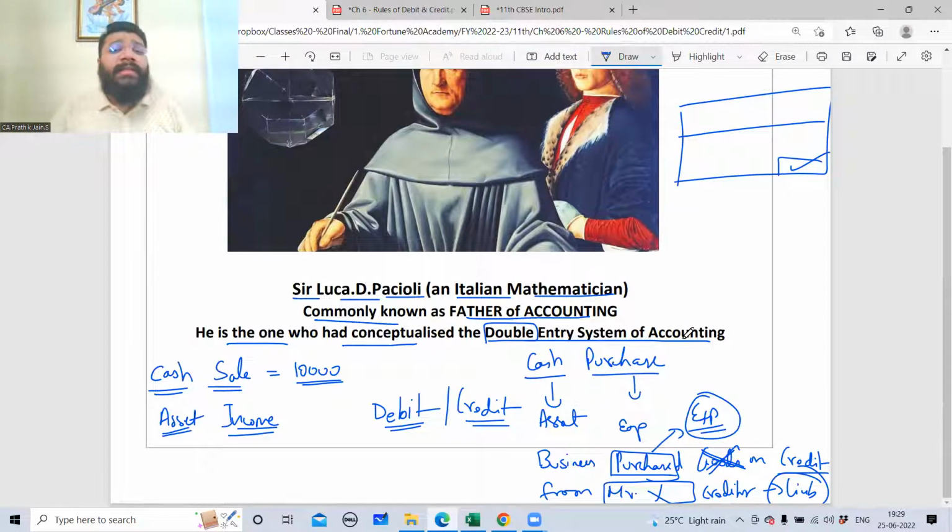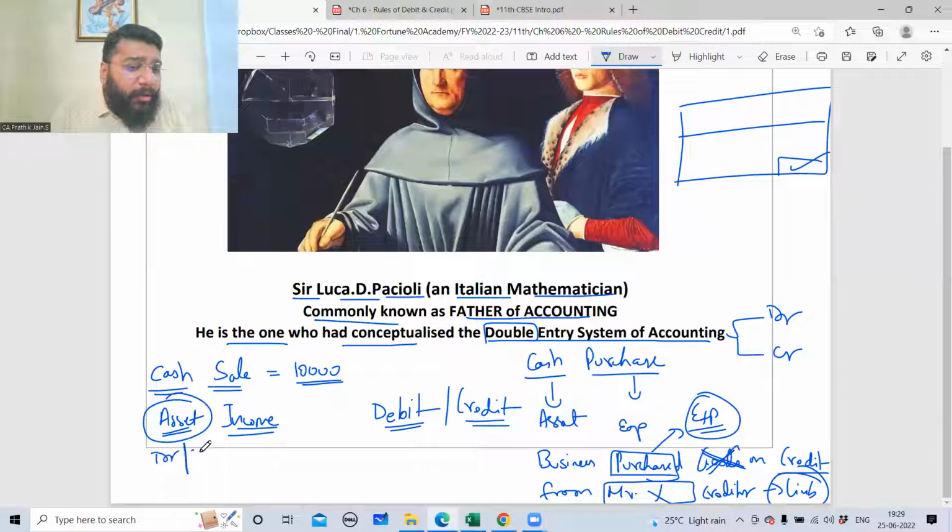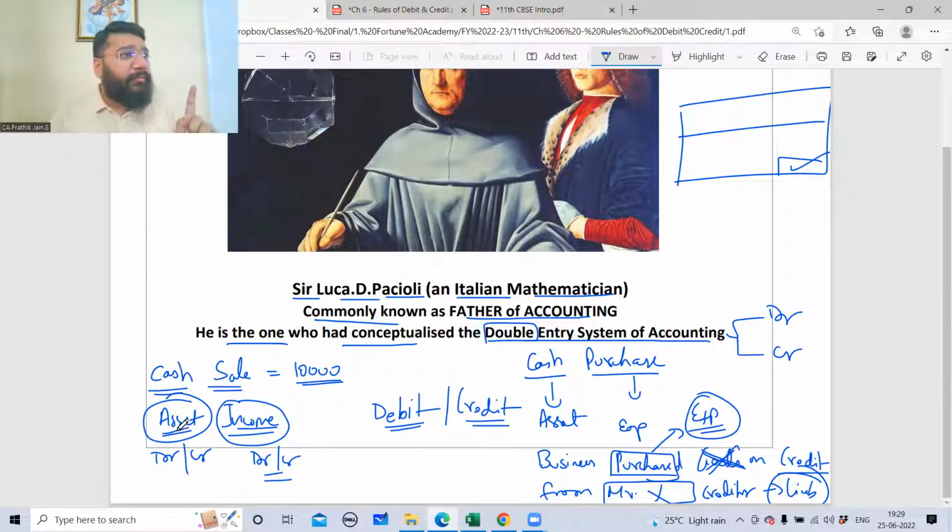Now, the double entry system of accounting says that every transaction has got a two-fold impact. In that, one impact will be debit, another impact will be credit. In that, whatever you identify, if you're identifying an asset, it will be either debit or credit. If you identify something as income, it will be either debit or credit. If asset is debit, then income will be credit. So now how do you determine what is my debit, what is my credit? For that, you'll be learning the rules of debit and credit.